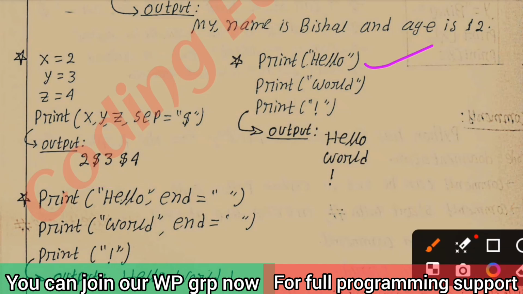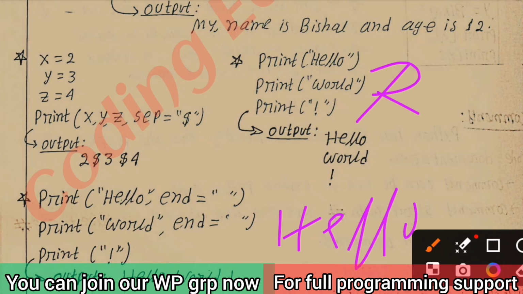Okay. Then print hello world and the exclamation sign. In our Python language, if you write print on the next line, then the output will be on the next line, and also the exclamation mark is written on the next line in the input screen, so the output screen also has it on the next line. But in any other language, like C++ or C, even if you write the input on separate lines, the output will be the same: hello world exclamation mark.